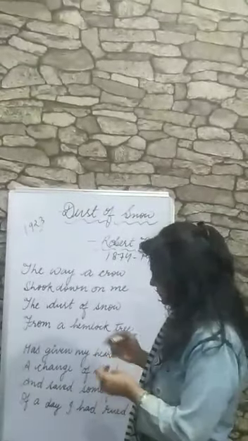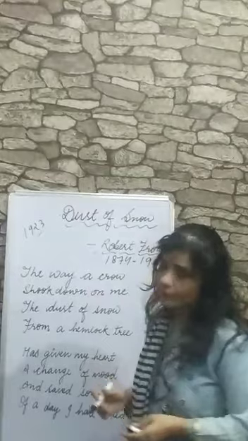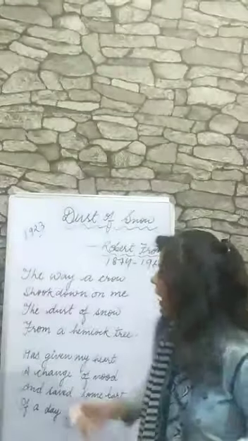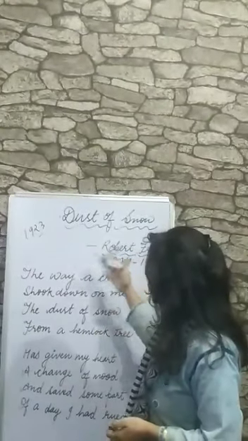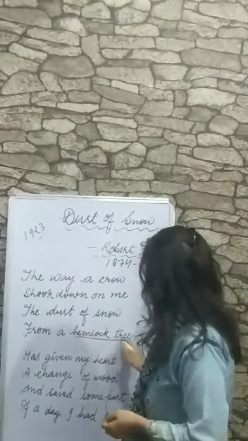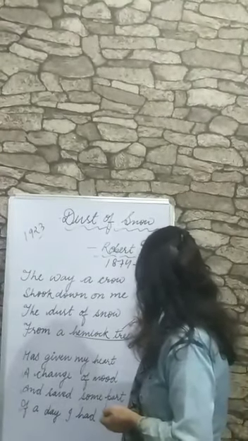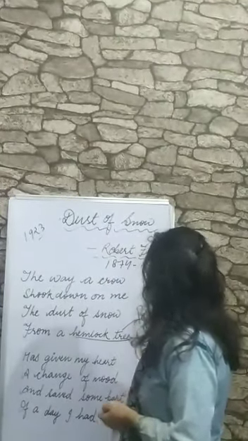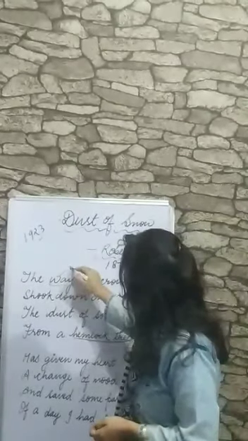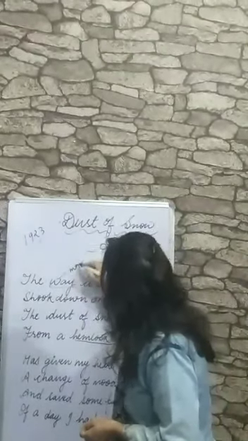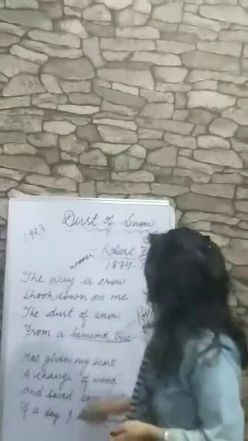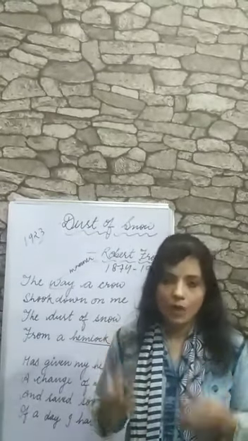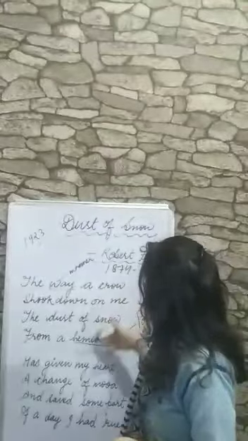In this poem, the poet is very depressed. The poet is hopeless, he is in a state of sorrow, and he is standing under the hemlock tree.